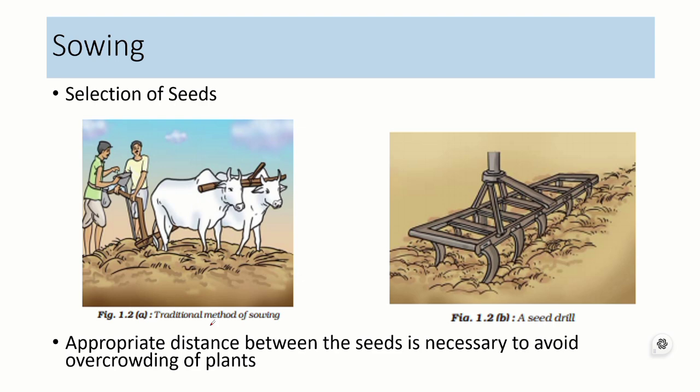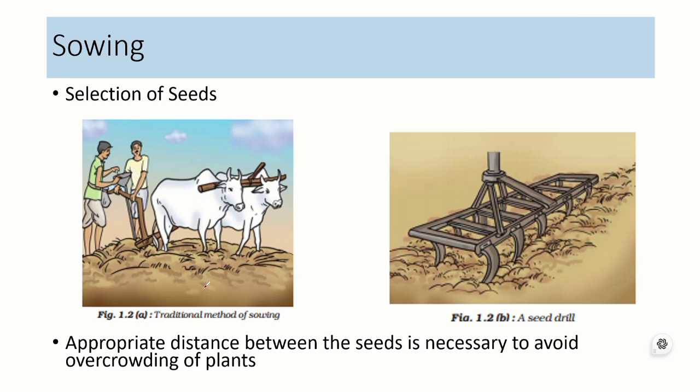You have seen in rice fields and areca nut plantations, there is a certain distance between one plant and another to avoid overcrowding, and the appropriate distance also helps in control of pests and diseases. As there is a distance between two plants, there will be control in the spreading of disease and pests.